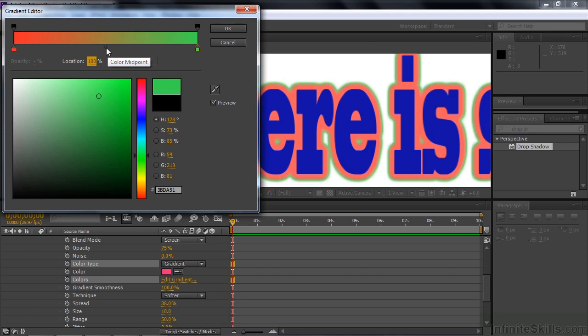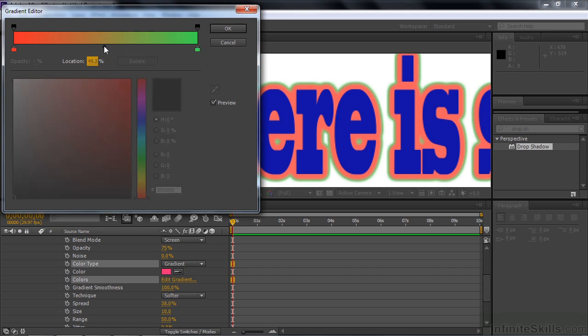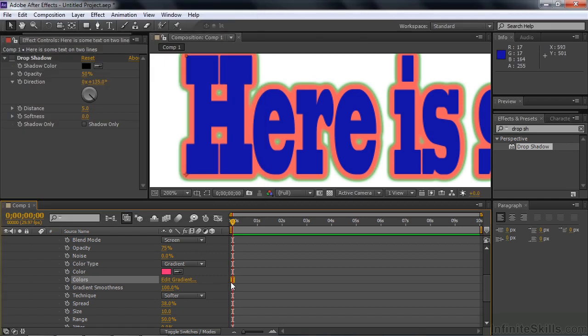You can change what's called the midpoint there, but the midpoint doesn't change things too much because it wants to blend the red and the green together, not so much move the edge. See how the edge changes a little bit? The green gets a little bit thicker, but doesn't really push it all the way out there. The red really wants to dominate, basically. So we go back there. The inside basically wants to dominate the whole glow thing. Click OK. There you go, and that's how you do glow.